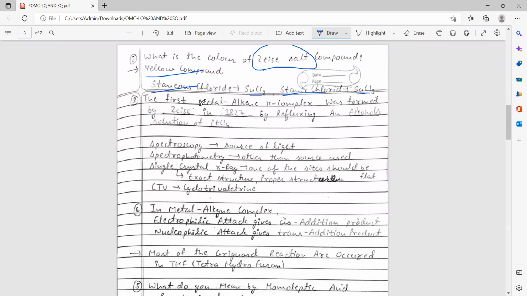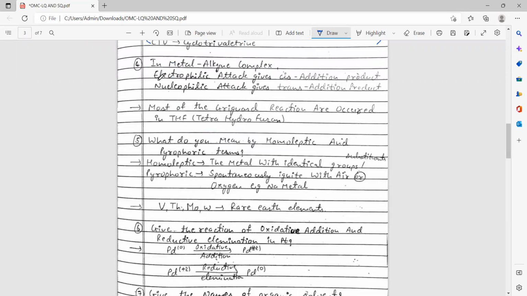Here I'm just writing that the first metal alkene pi donor complex was formed by Zeise in 1827 by refluxing an alcoholic solution of PtCl4. It is just for knowledge, you can read it. It will not be asked in your exam in short questions. In metal alkyne complex, if electrophilic attack, which type of product? You may be asked cis addition or trans addition. In electrophilic attack, you get only cis addition, and in nucleophilic attack, it will give trans addition.